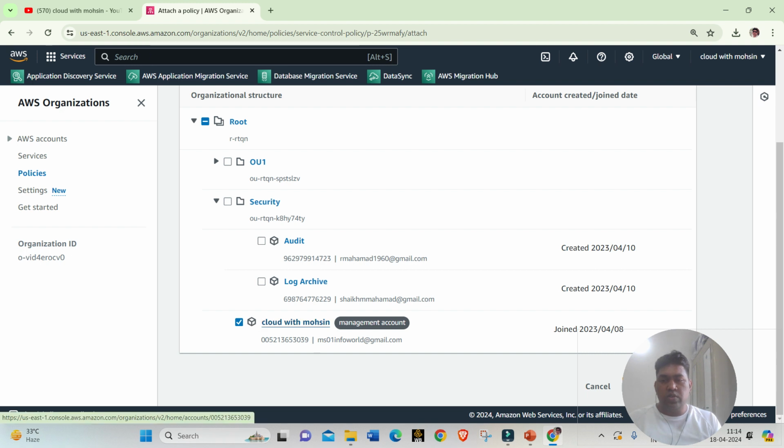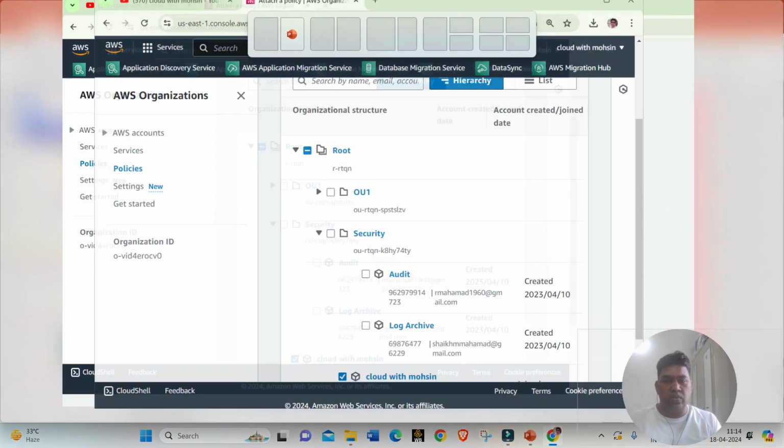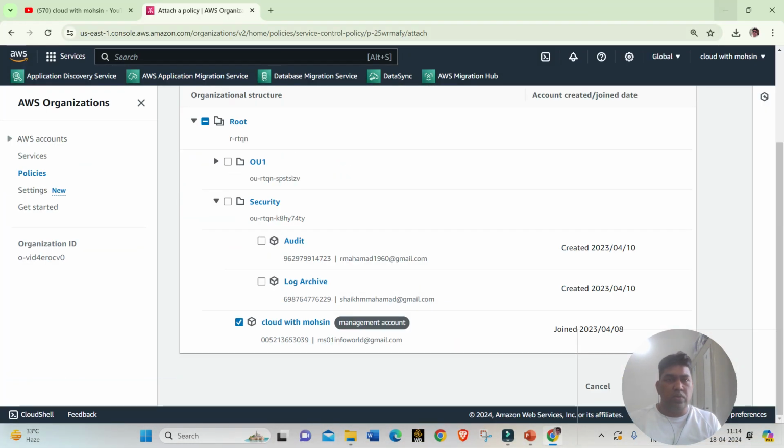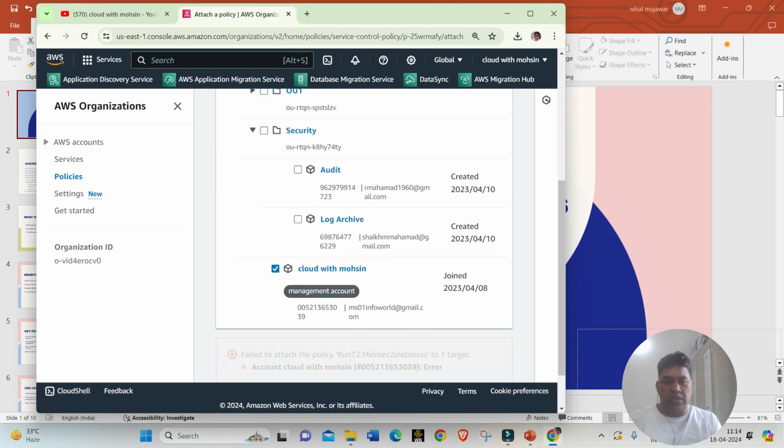One thing to notice: we cannot apply any policy to the management account. I will show you the reason. If I want that policy attached to Cloud with Mohsin, the management account, let me select that and click the button to attach this policy.